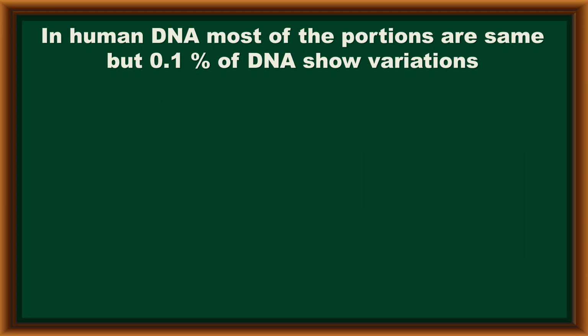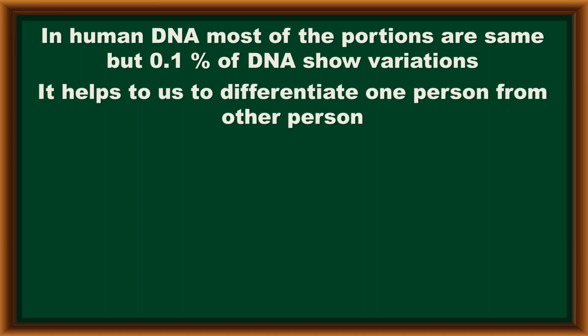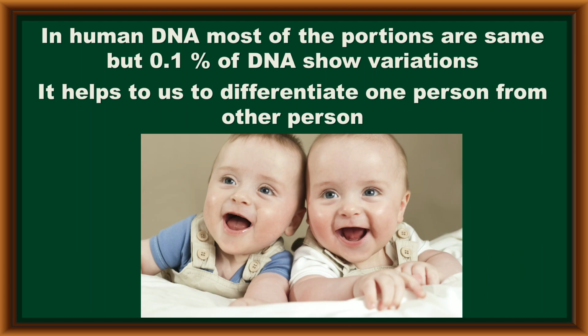In human DNA, most of the portions are exactly the same, but only 0.1% of DNA shows variations, so we have to concentrate on this 0.1% of DNA present in the human genome. These variations help to differentiate one person from another within a population, even in the case of twins, except monozygotic twins.